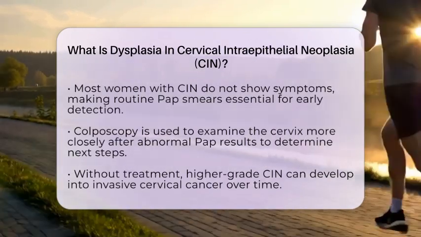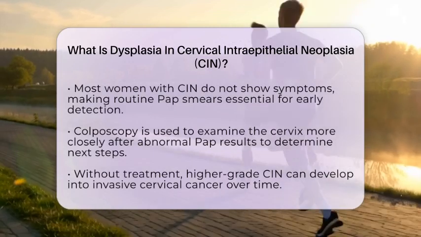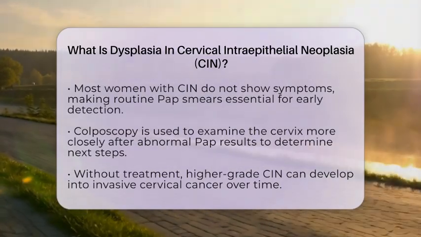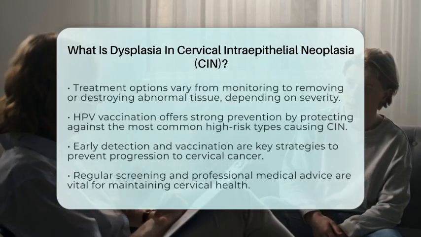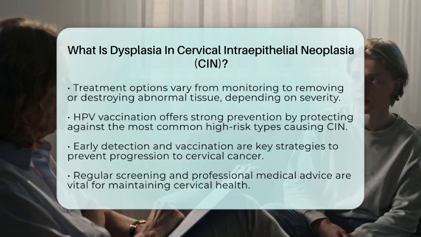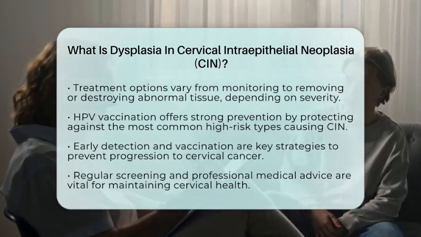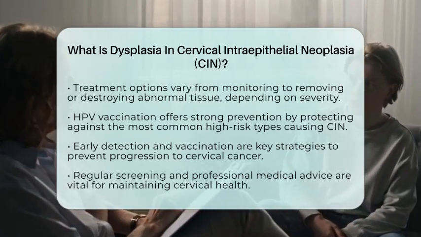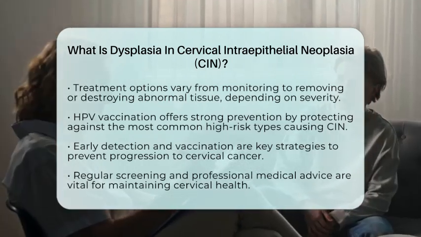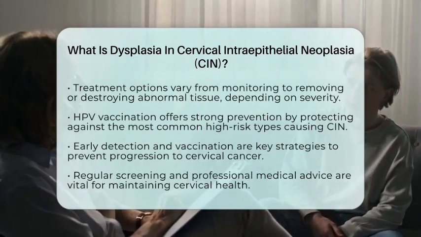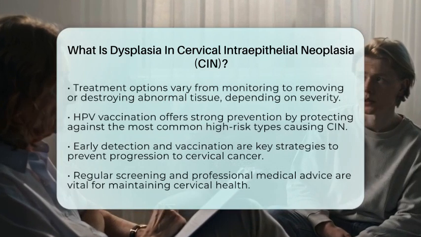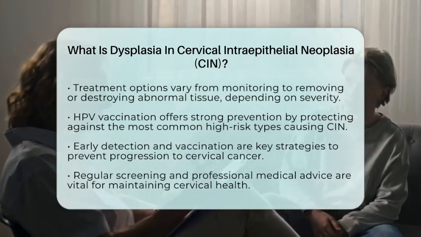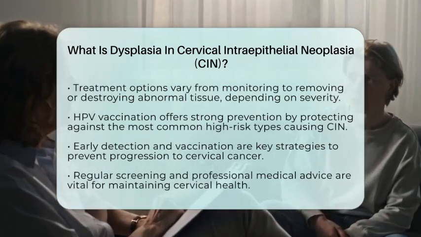Treatment options depend on the severity of the dysplasia. For mild cases, doctors may recommend careful monitoring with regular pap tests. For more advanced cases, procedures like removing or destroying abnormal tissue can be performed to prevent cancer development. Vaccination against HPV is also a powerful preventive tool, as it protects against the most common high-risk types that cause CIN.